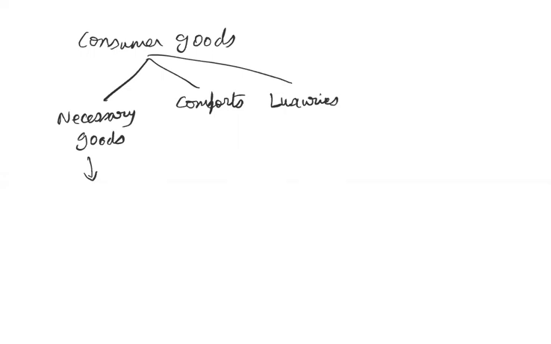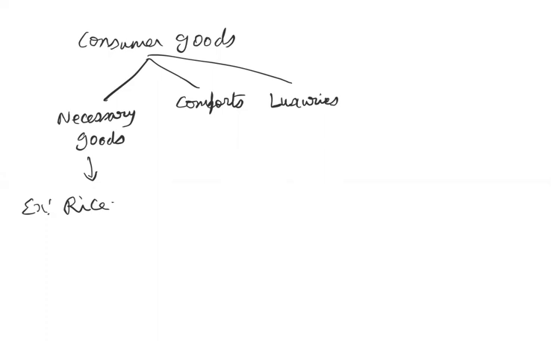Like for example, food grains, let me take rice. So this is a very, very necessary commodity for our survival. So we are willing to pay whatever the price for this particular commodity. Why?